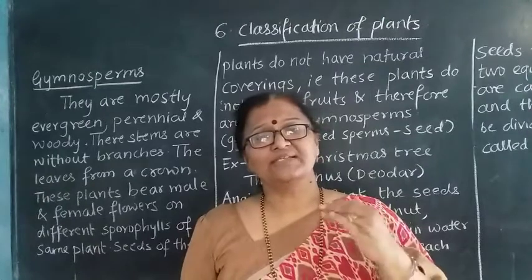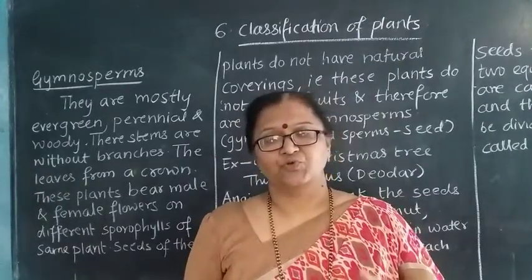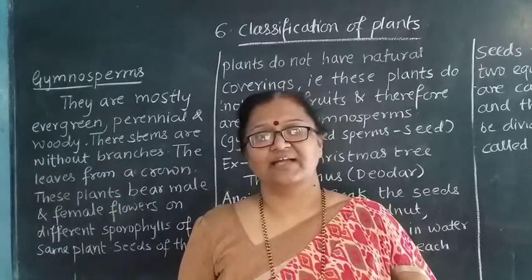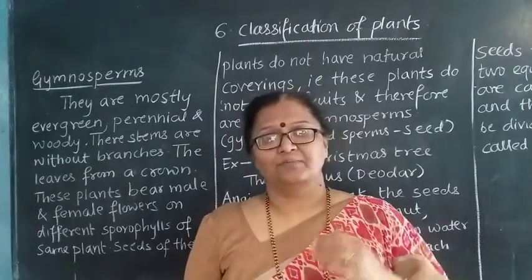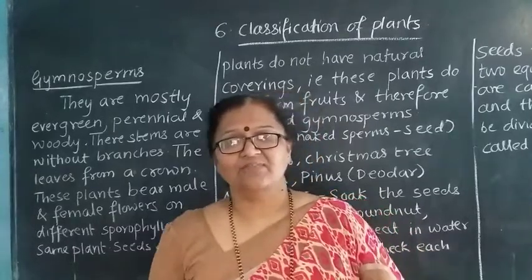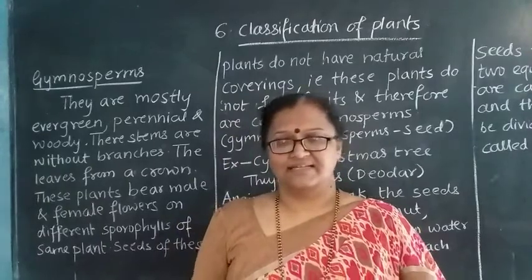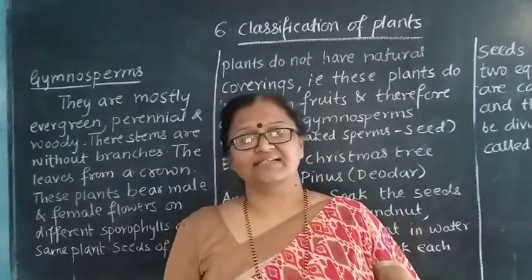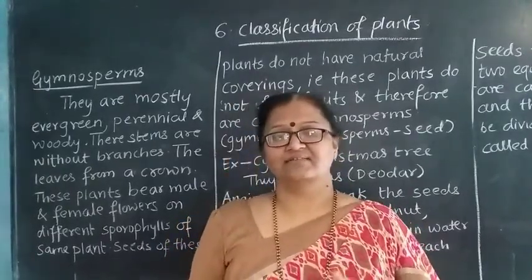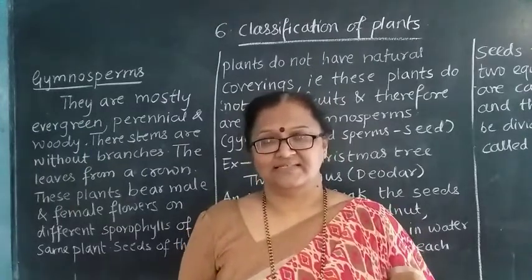Now cryptogams are further classified as Thallophyta, Bryophyta and Pteridophyta. In that we have seen that the division Thallophyta contains the plants which are having a thalloid, or which are having a thallus.